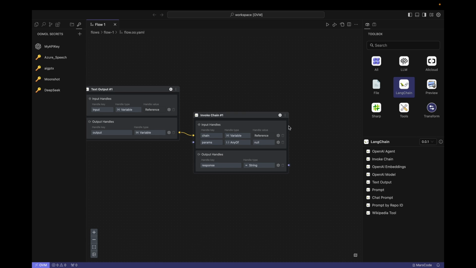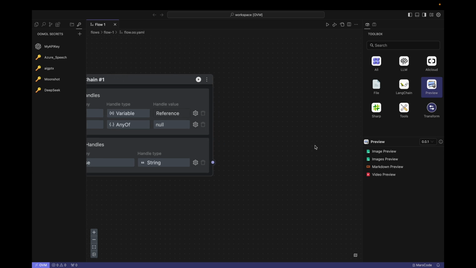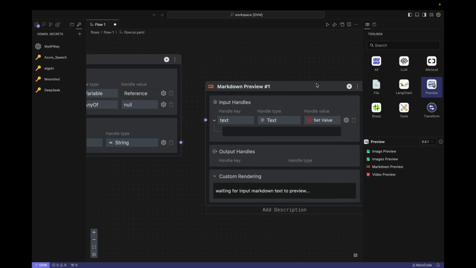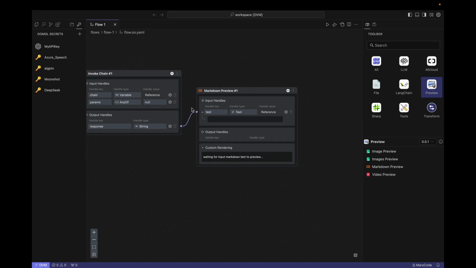Finally, we need to use a block to display the output result after the call. We previously stipulated that AI should output in the form of text. Usually, OpenAI organizes text in the form of Markdown. We can connect a Markdown previewer at the end so that we can see the runtime results directly on the flow panel. This step is not necessary.